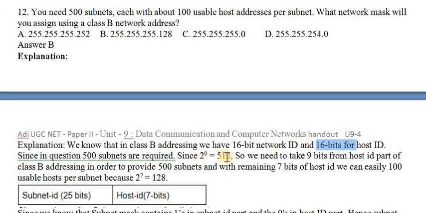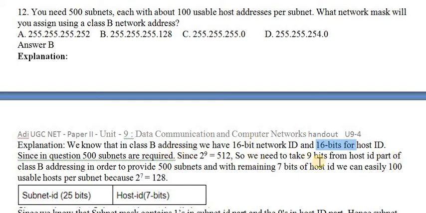Why? Because 512 is 2 power 9, and 500 subnets we need, so we need 9 bits. So 16 minus 9 is 7. 7 bits we reserve for hosts, which means after breaking 16 bits into 9 bits for subnet, 512 subnets we can connect. Each subnet accommodates 2 power 7 hosts, which is a maximum of 128 computers we can connect in each subnet.